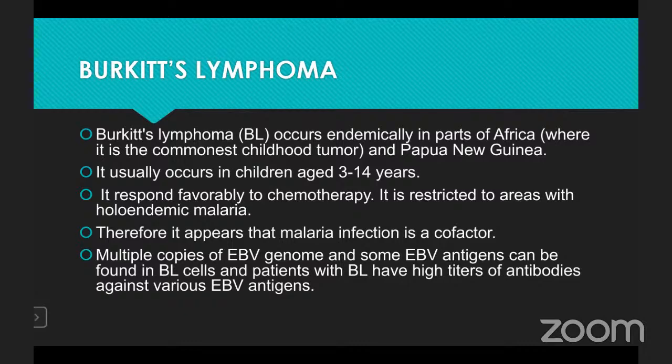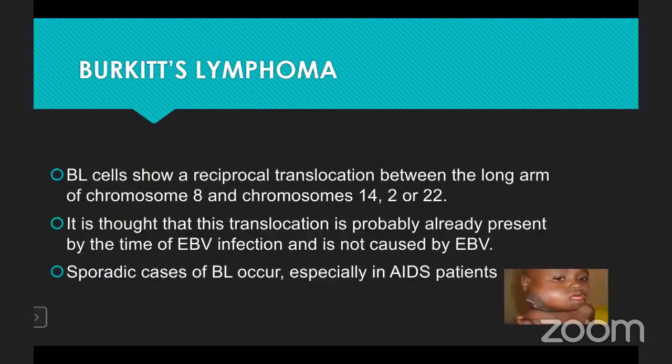Multiple copies of the Epstein-Barr virus genome and some Epstein-Barr virus antigens can be found in Burkitt's lymphoma cells, and patients with Burkitt's lymphoma have high titers of antibodies against various Epstein-Barr virus antigens.